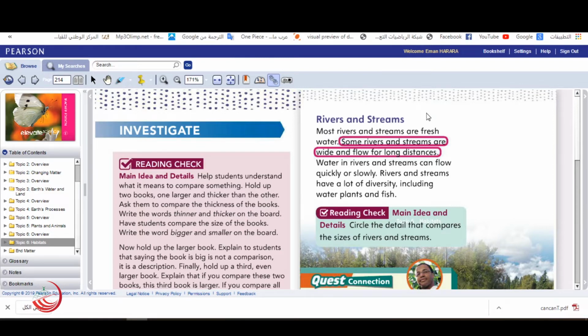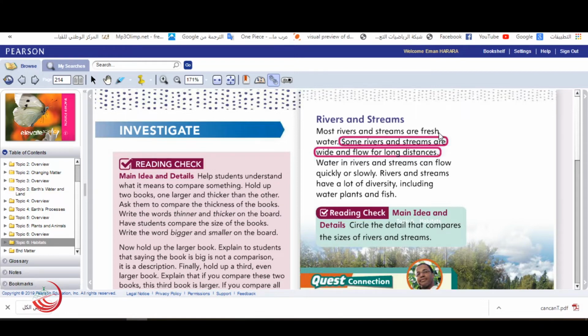Good job and excellent. Now let's start. Most rivers and streams are fresh water. Teacher, can we drink out of this water? Yes, honey, because it is fresh.